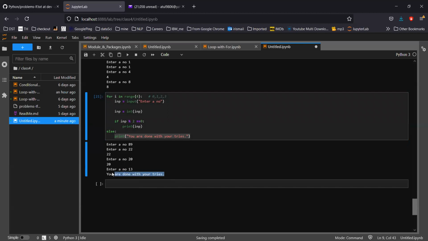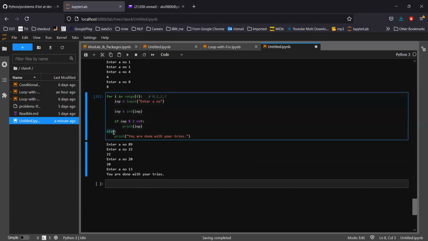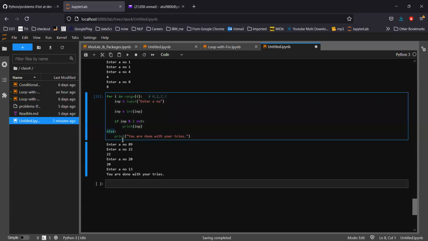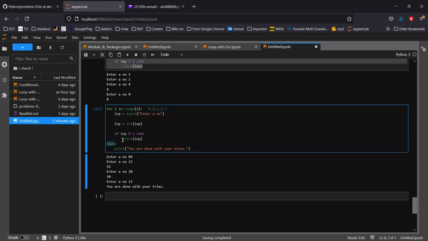Okay, so in simple terms, in both cases, in the for loop as well as in the while loop, else will be executed at the very last, after the loop ends without any break. So remember that. That way else will be executed. So this is how a for loop works.